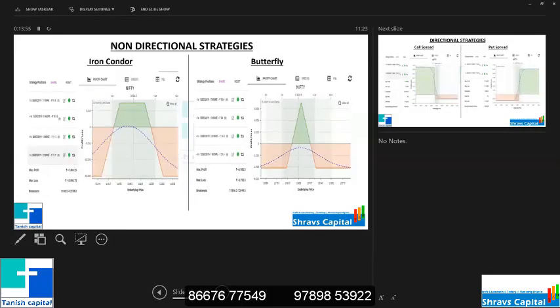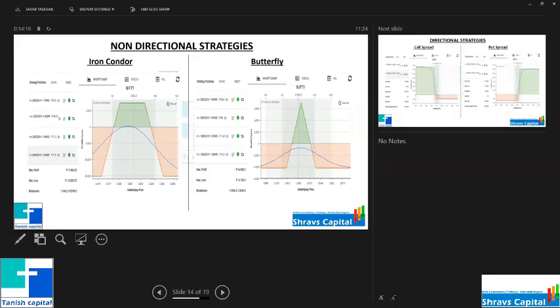So iron condor, what is iron condor? This strategy is called iron condor. You buy a put, sell a put, buy a call, and sell a call, so that your risk is limited. Wherever the market goes, either upside or downside, this is the total max loss you can define. So again, butterfly.